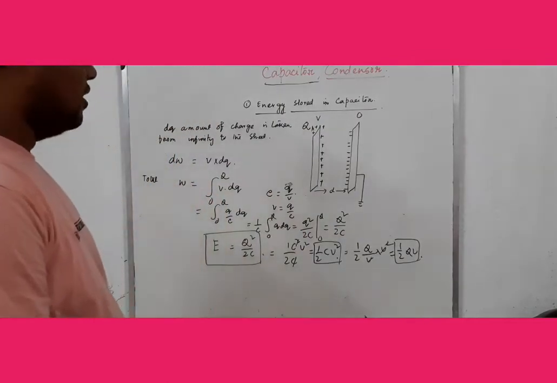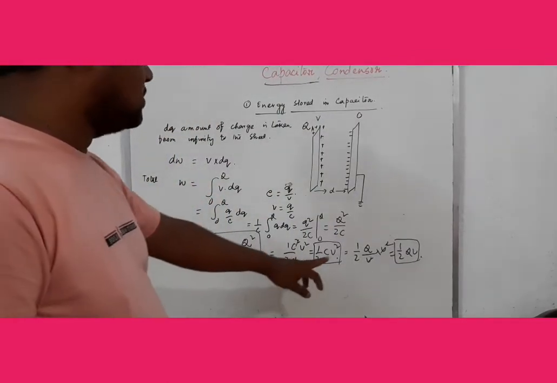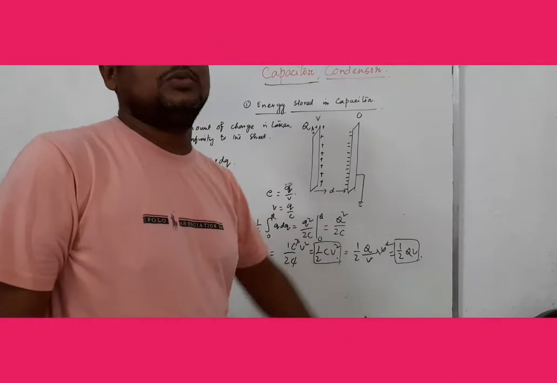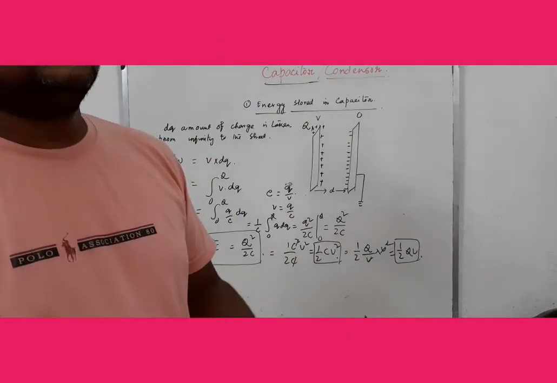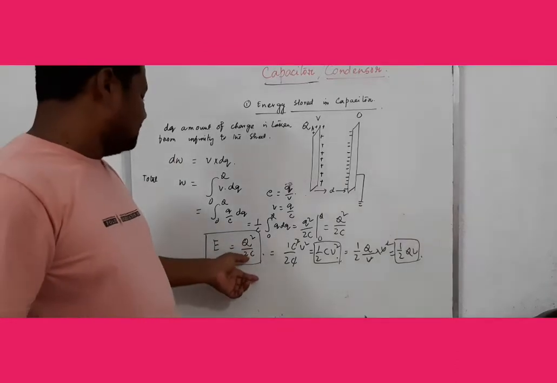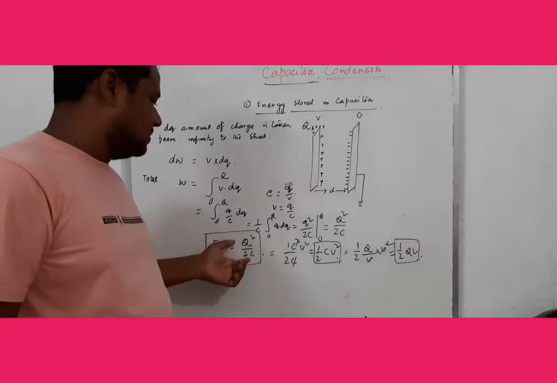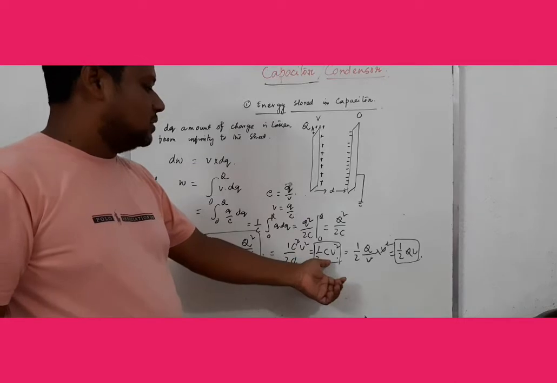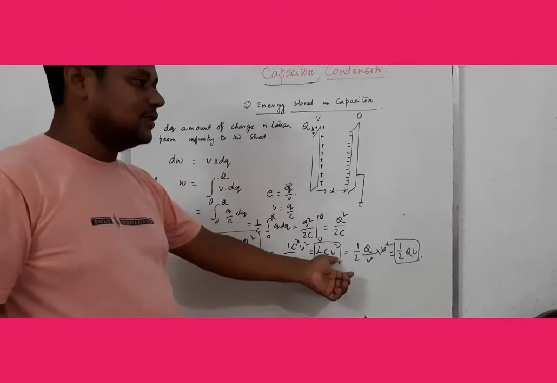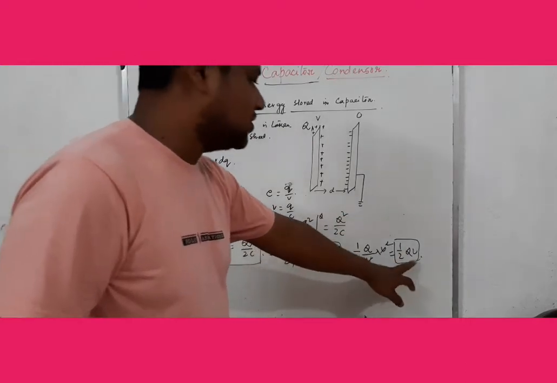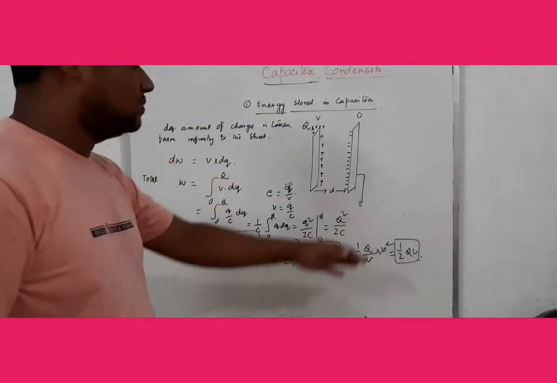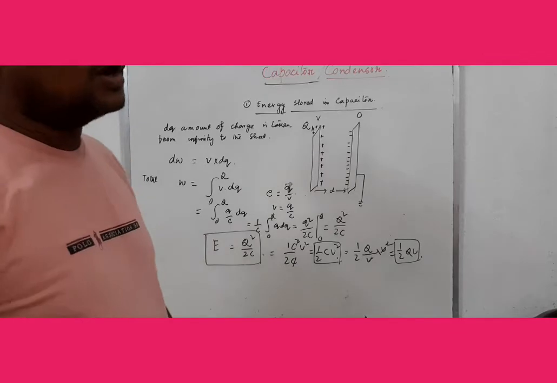These are the three forms: in terms of Q and C, in terms of C and V, and in terms of Q and V. When you do a problem, if Q and C are given, use the first formula. If C and V are given, use this formula. If charge and voltage are given, use this formula to solve the problem.